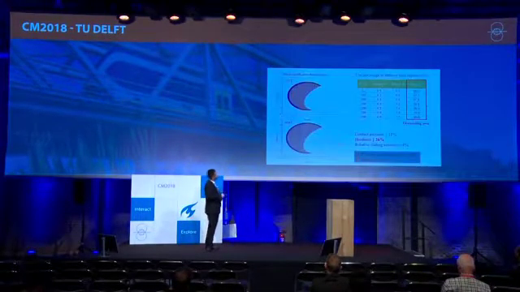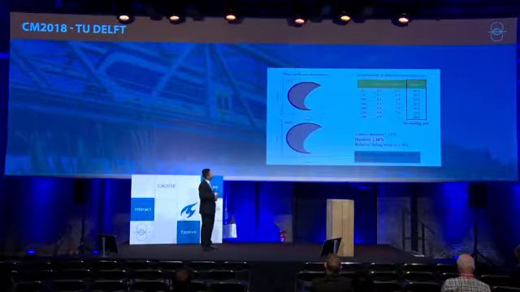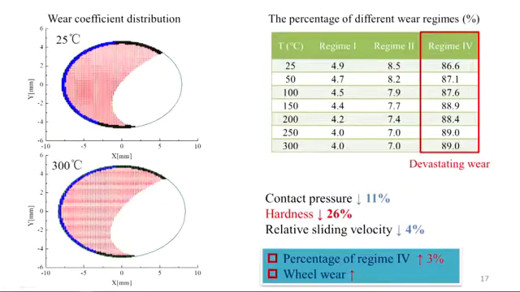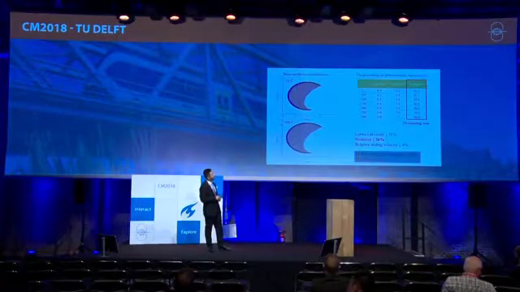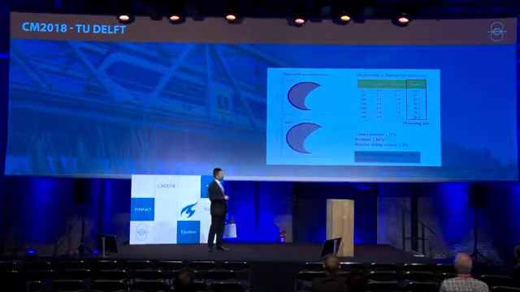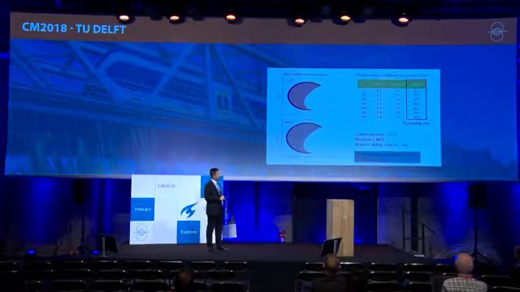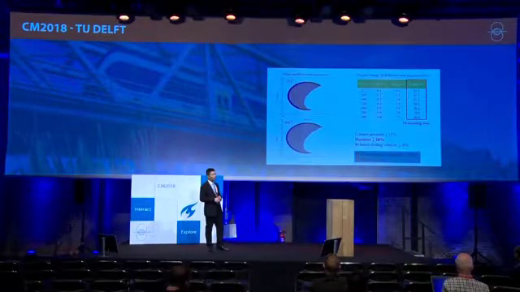This figure is the comparison of the wear coefficient distribution at normal temperature and maximum temperature. The percentage of different wear regimes is quoted in this table. Although contact pressure, hardness, and relative sliding velocity all decrease with temperature, the drop of hardness is greater than the drop of contact pressure. So the percentage of regime 4 increases with temperature, which leads to aggravation of wear.